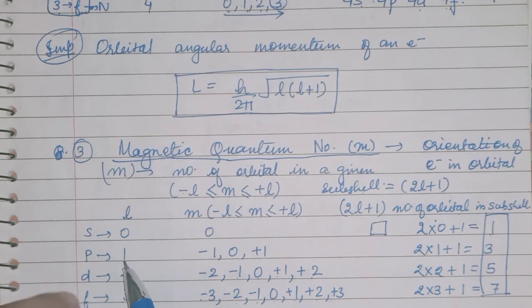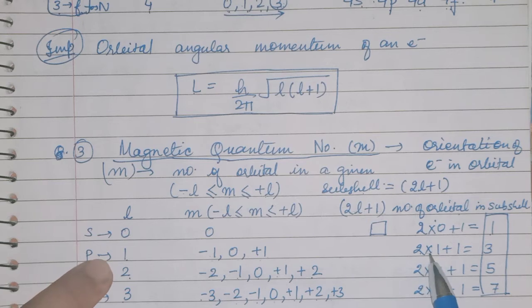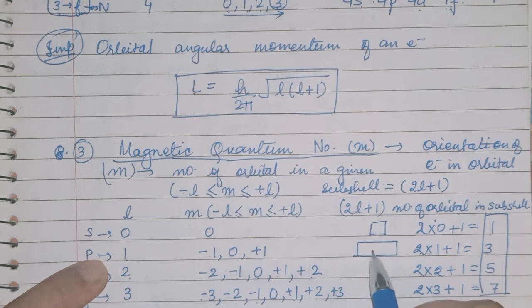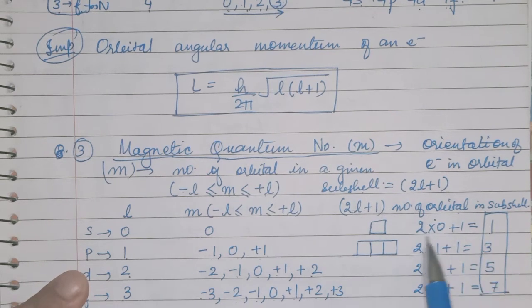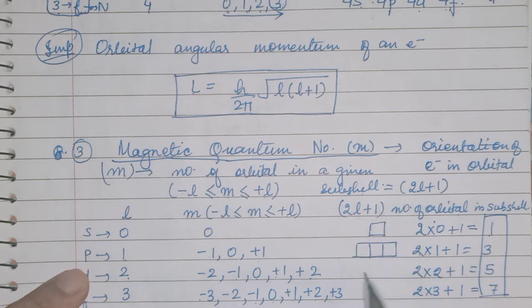Okay, so if l is 1, so minus 1, 0, plus 1. How many values we are getting here? 2 into 1, that is 2, plus 1, 3. So you will write 3 boxes here for p subshell. Okay, so these are the orientations of electron in the orbitals. These are subshells and these are orbitals.